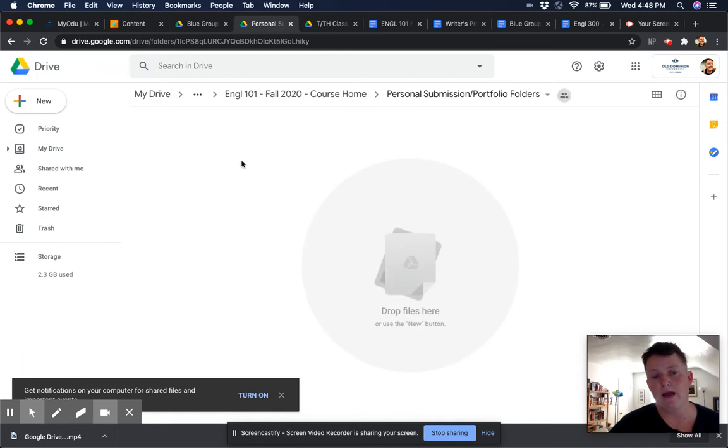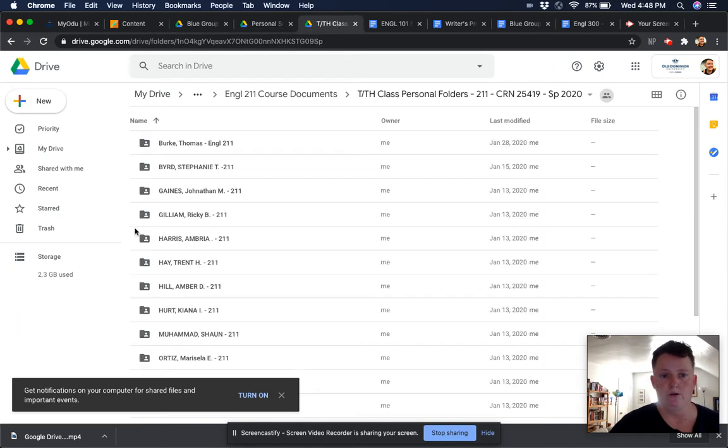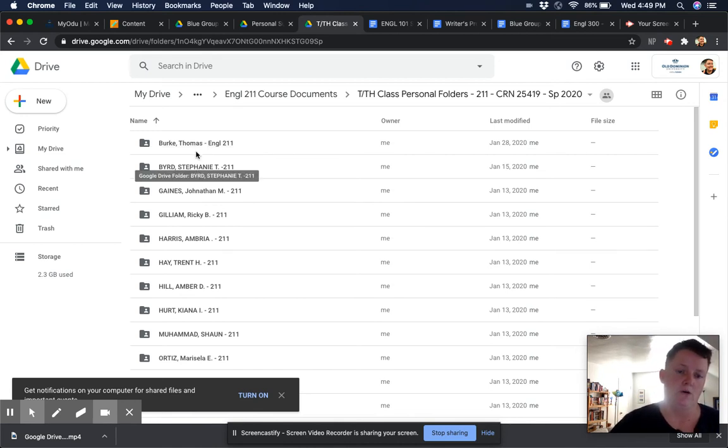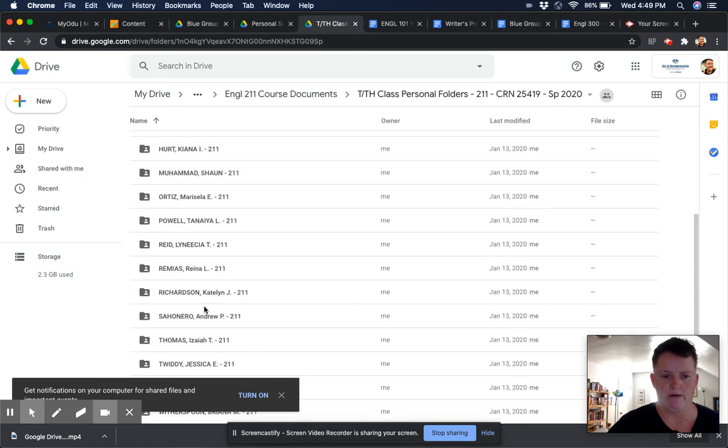And so once I populate this, they'll see their personal folder in there. And so it'll end up looking like this, an example from one of my 200 level classes. And so each one of these folders, I then change the sharing so it is just with that student, and so nobody else can see it. And so I'll share that folder with them individually at the beginning of the semester with that link. And again, I'll have taught them how to then move that from their shared with me into their drive. And I just find this the cleanest way to organize this. But you can, of course, use whatever technique you like.